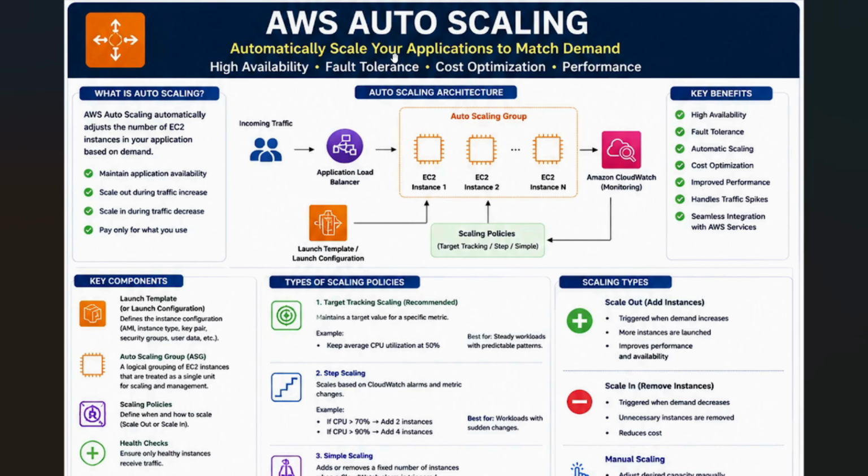Now we are going to understand AWS Auto Scaling. So how does AWS provide scaling elasticity? Basically, how you can increase or decrease the number of instances using the auto scaling feature provided by AWS. So let's understand that and see how auto scaling helps you.